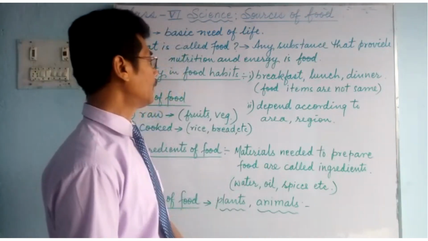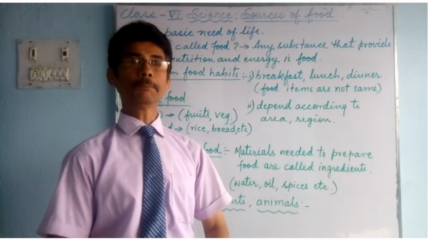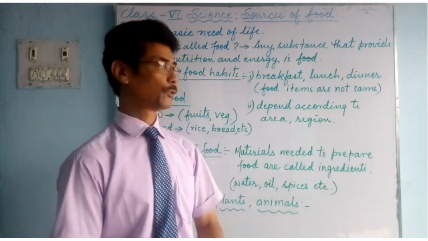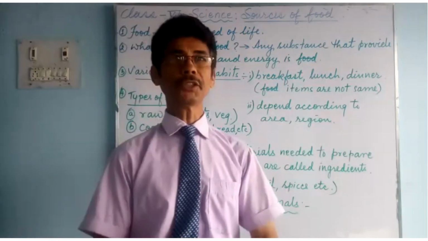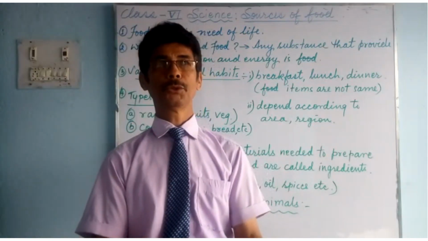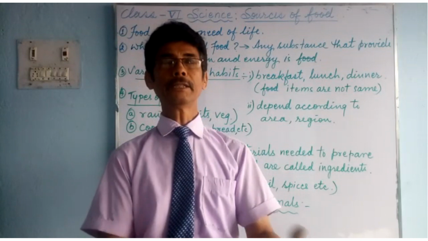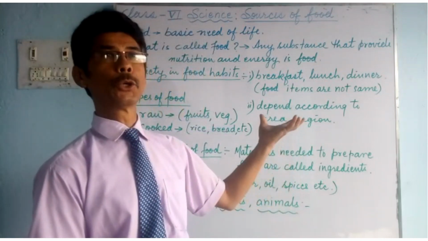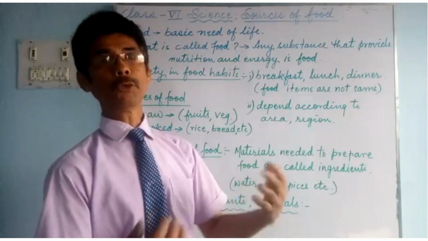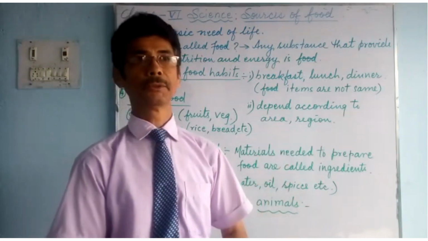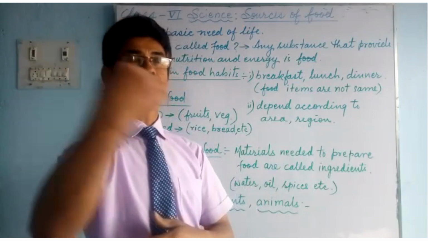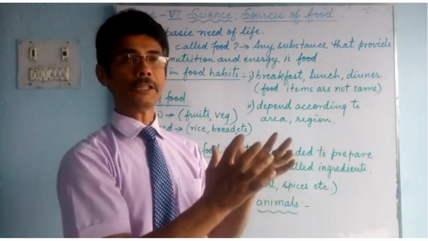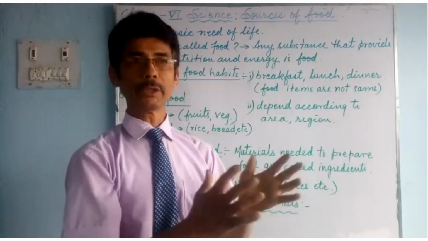And secondly, the variety in food habits depends on the region and the areas. In certain regions, certain types of food grow. They eat that kind of food. For example, in the northern part of India, wheat grows in plenty. So most of the time they eat chapatis. In Punjab, Haryana, they eat chapatis more because wheat is grown in plenty.